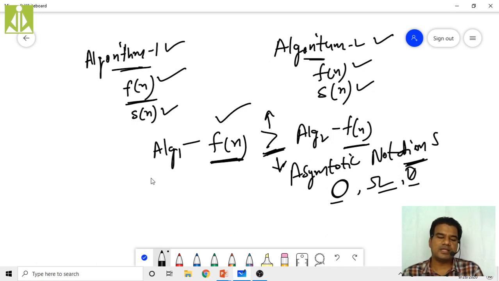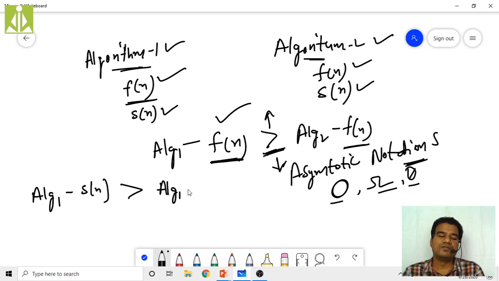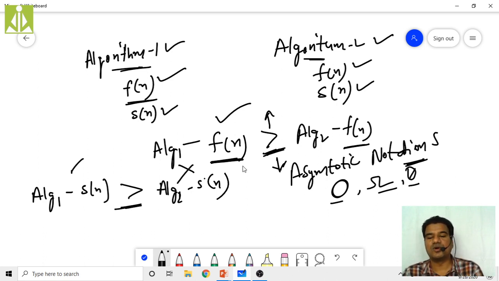We also compare the space analysis as well. We compare the space function of algorithm 1, s of n, and then algorithm 2, s of n, like this. Based on this comparison, we select which algorithm is best and which algorithm is worst. Clear? Hopefully you got some idea.